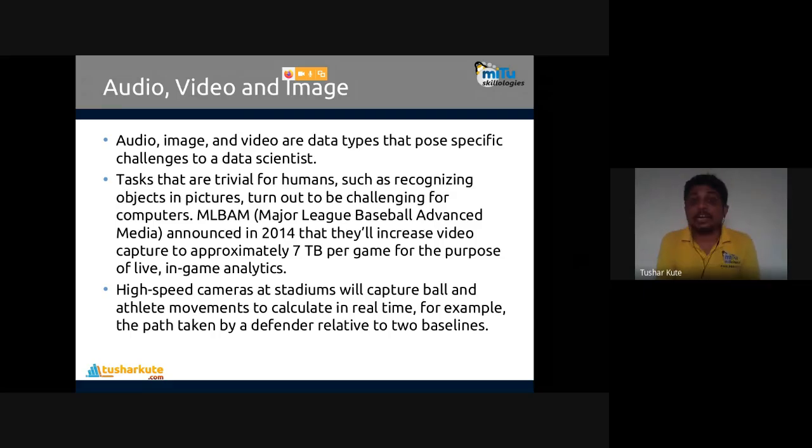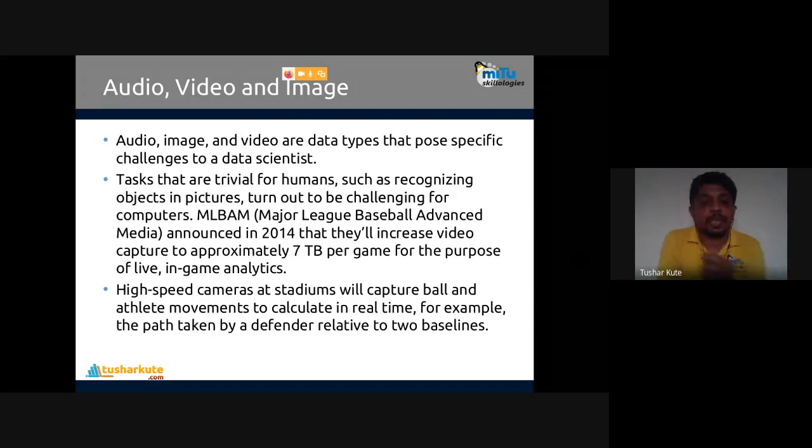Advanced data analytics task. We are not having that in the syllabus, but it's okay. We can handle specific data by different kinds of algorithms. Tasks that are trivial for humans, such as recognizing an object in a picture, turn out to be challenging for computers.